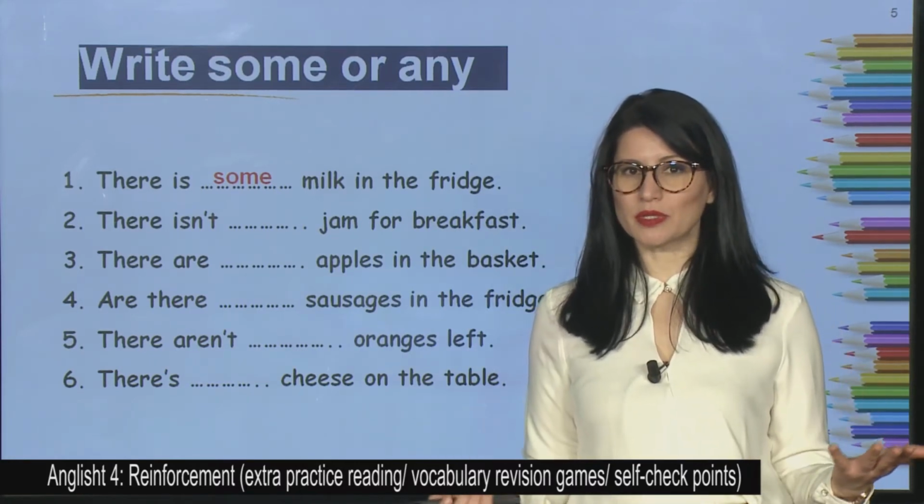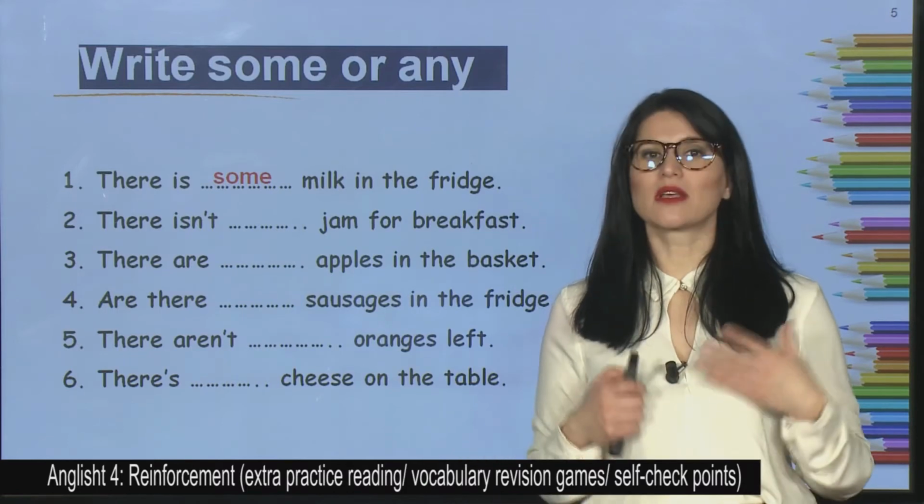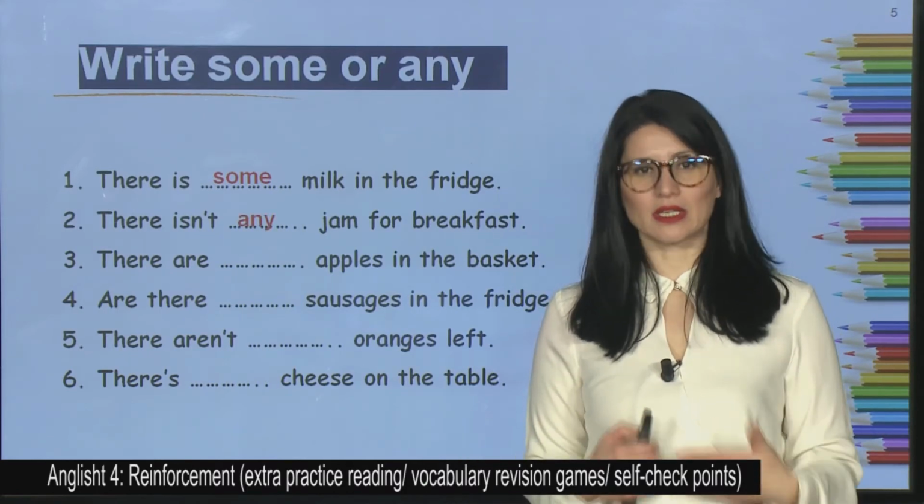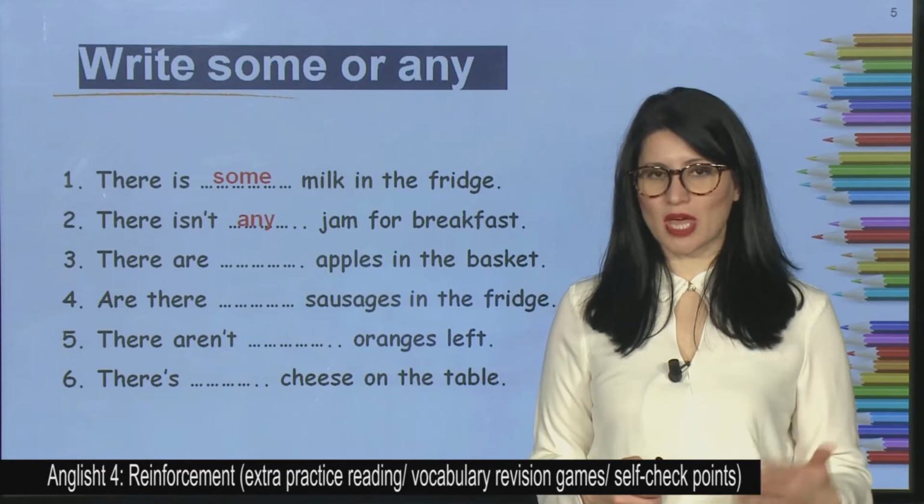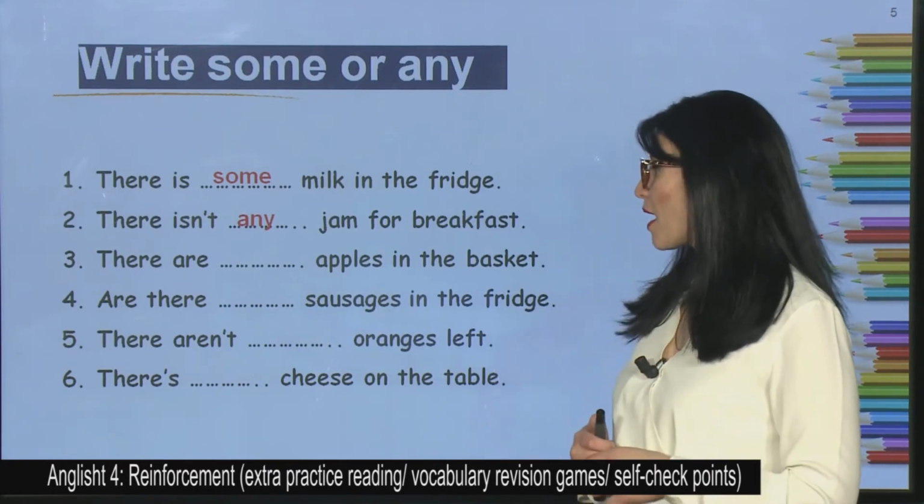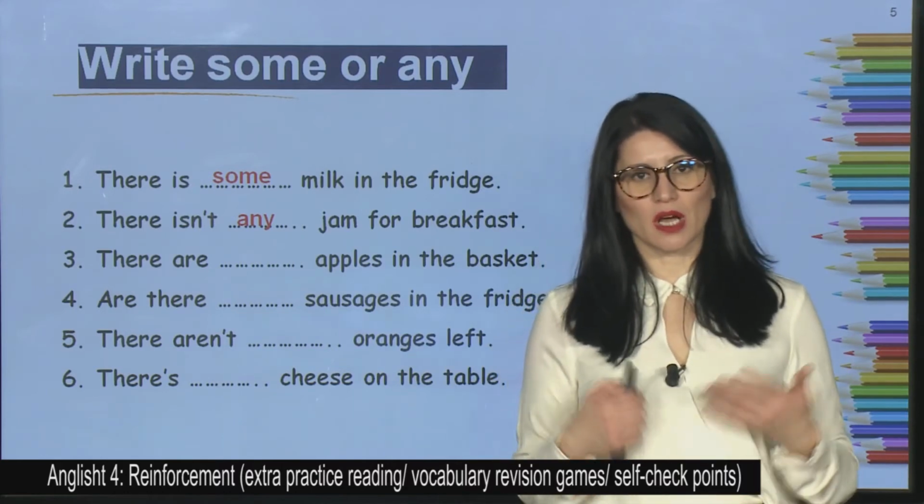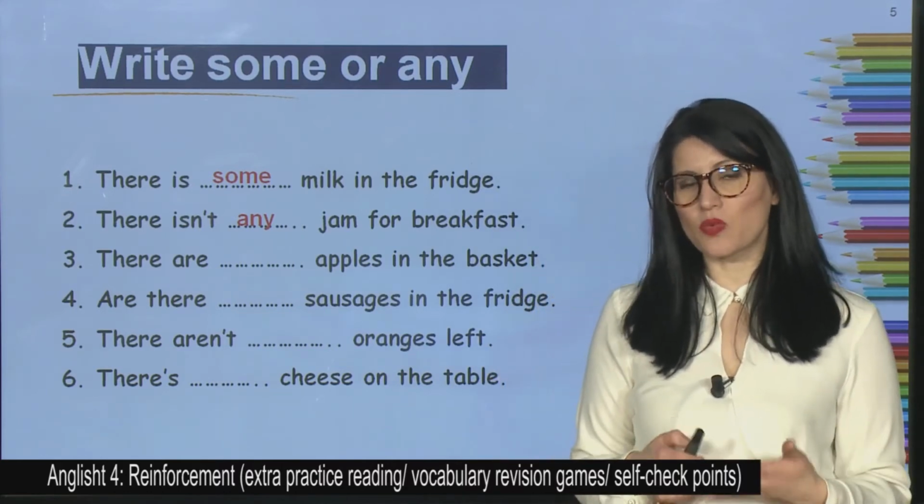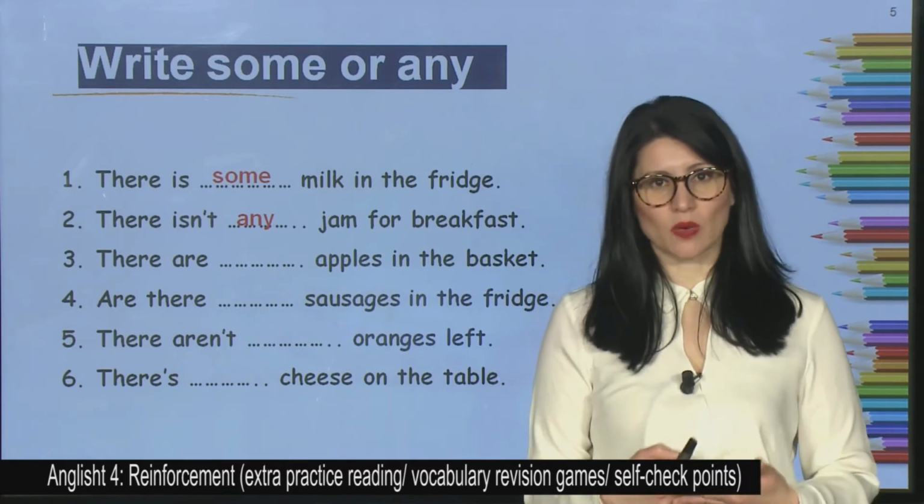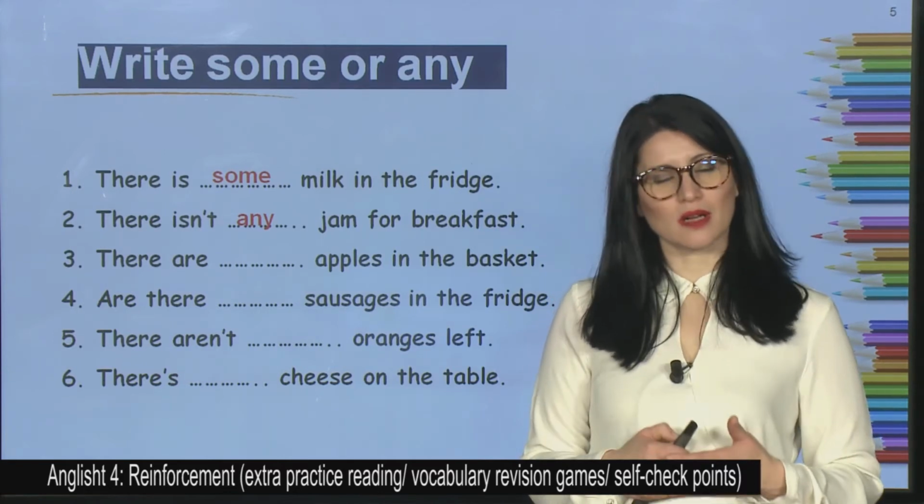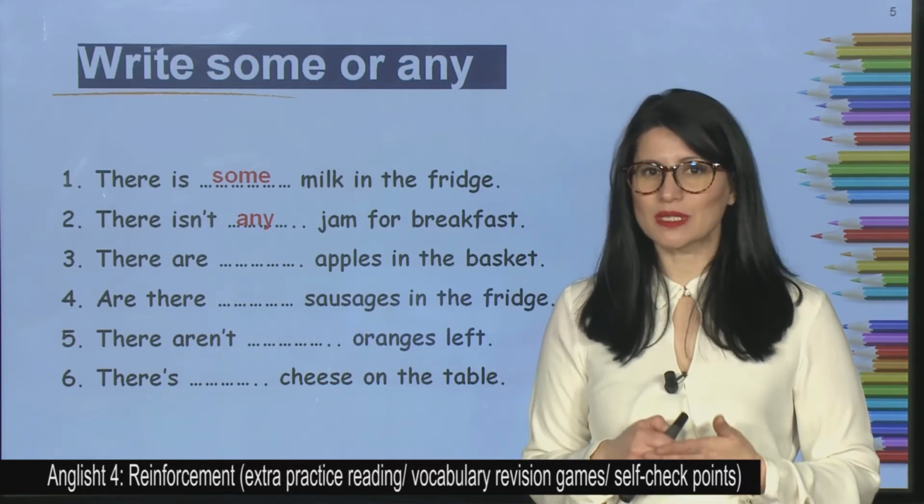So what are you going to use in a negative sentence? Correct, any. And we say, there isn't any jam for breakfast. There are apples in the basket. We've got an affirmative sentence and a noun that is in plural. So what are we going to use? Correct. We are going to use some.